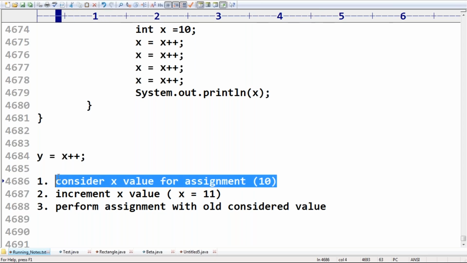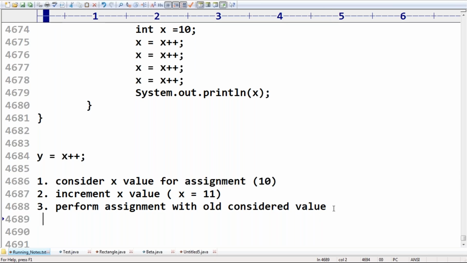The assignment will happen at last with the old considered value. So x is equal to what? What is the old considered value? Sir, 10 only. Remember that. In the middle x is incremented to 11, but that incremented value is overridden with the old value 10 because of the assignment.